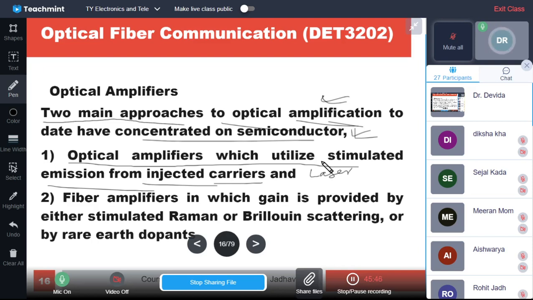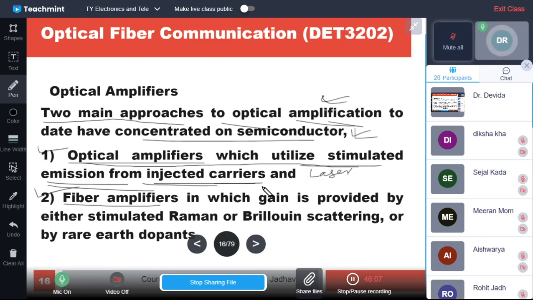So this is one approach which is used in the amplification, and the second approach is fiber amplifiers. These are optical amplifiers, devices which use the stimulated emission effect of the injected carriers.